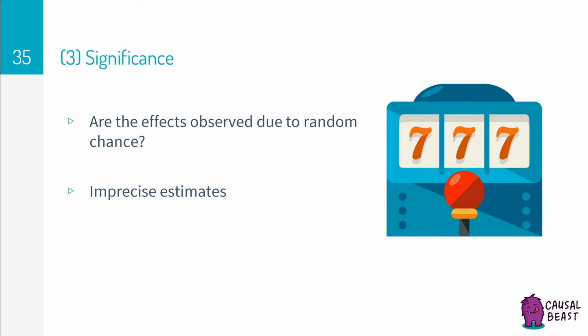We can cover the statistics later when we get to it, but for now, just know that we are going to check for the statistical significance of the causal effect that we observe in our sample, so that we can confidently say that the causal effect is real, and not due to chance.